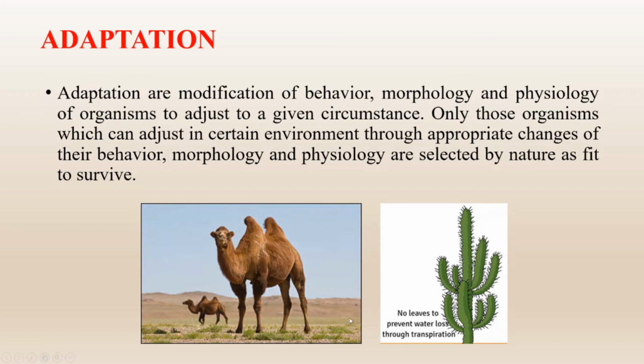On the other hand, cactus, which is also found in the desert area where water scarcity is there, has modified its leaves into thorn to prevent the water loss through transpiration.